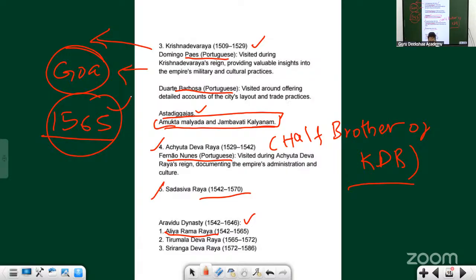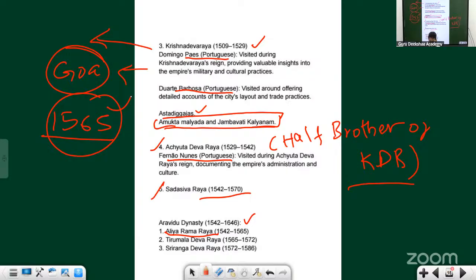Once your commander gets killed, there is no one to steer your army, right? So the army disintegrated. There was chaos. What transpired was that although it was 150 kilometers away, they came to Hampi, a place where you could find the music pillars and the Virupaksha temple.